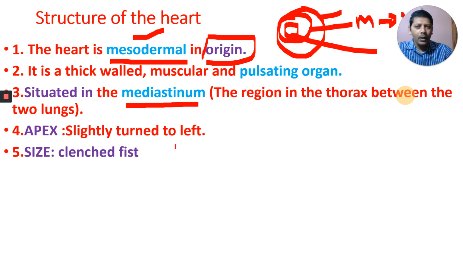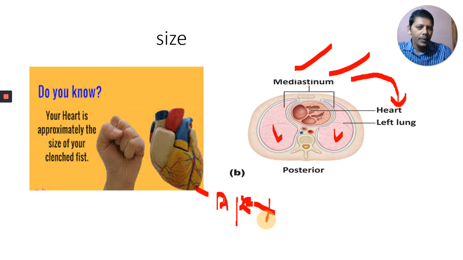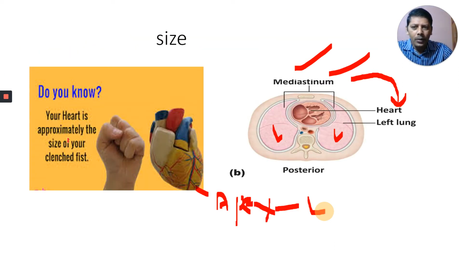Next, the apex. The apex of the heart is slightly turned to the left. If you observe, this is called the apex of the heart. This is the right side, and the apex is turned slightly towards the left side of our body. Next, the size of the heart is a clenched fist. Your heart is approximately the size of your clenched fist.